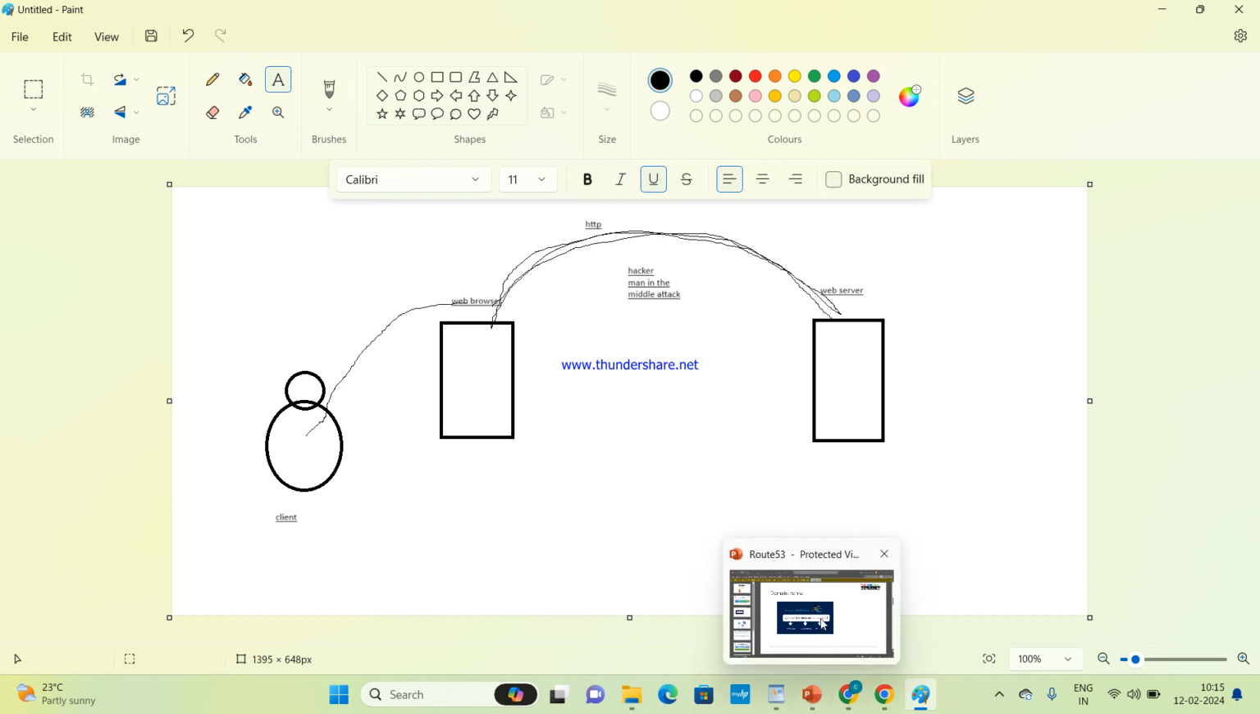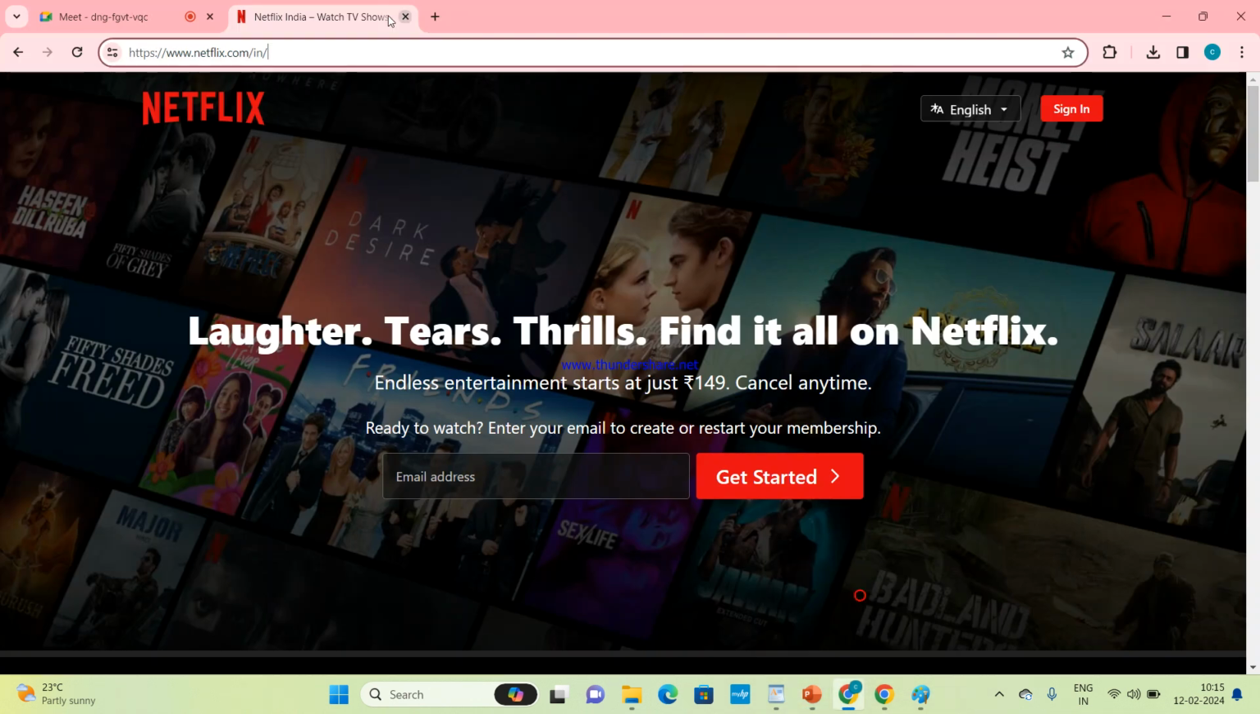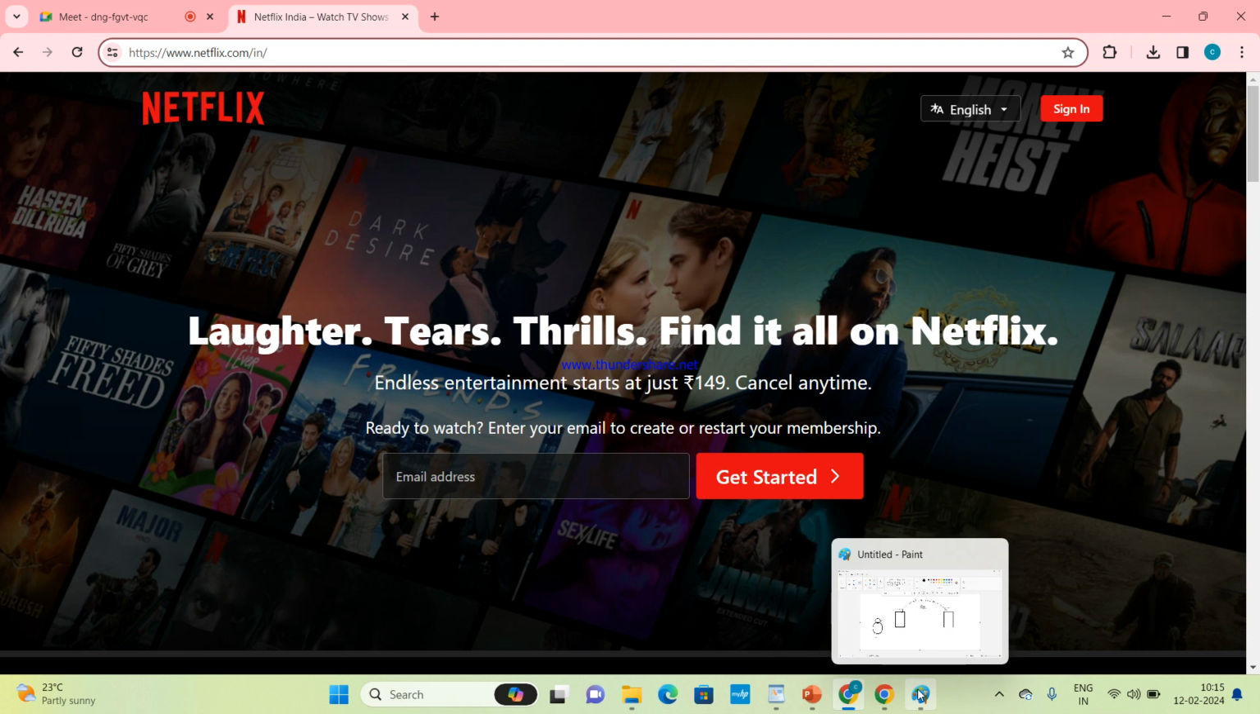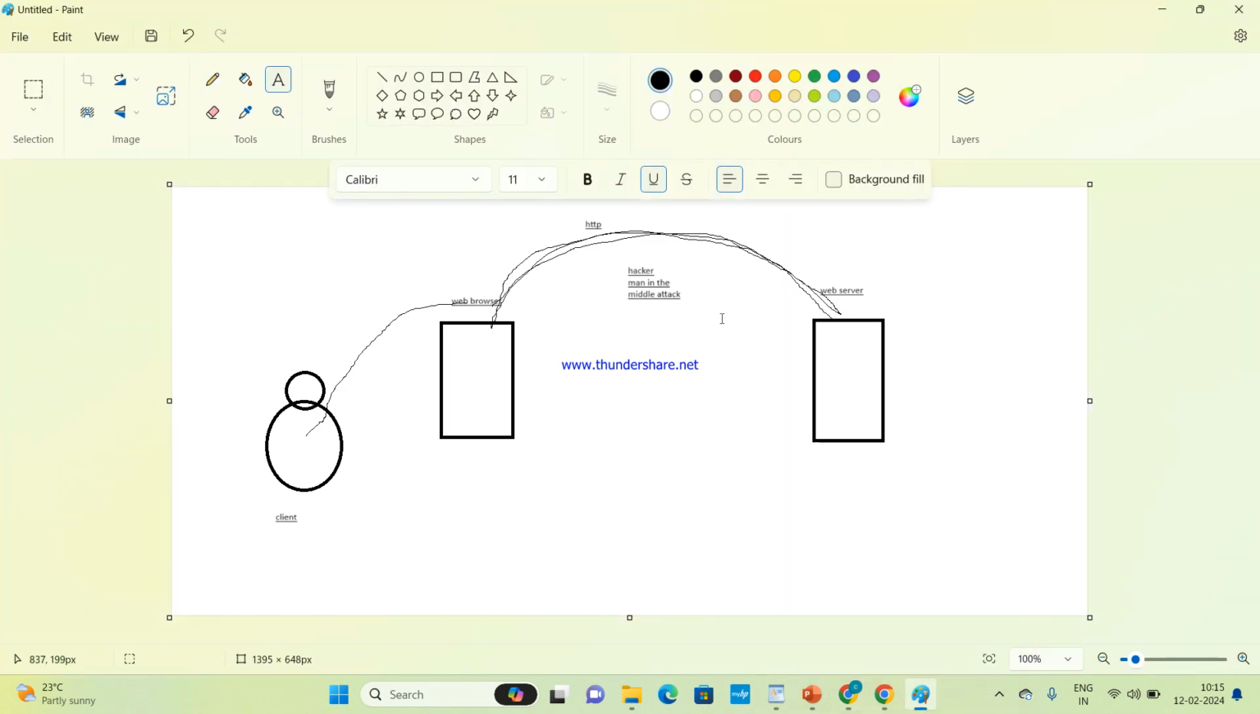For example, if I'm using Netflix.com and I use HTTP, then the hacker can hack the web contents. He can change the sign in page, or he can change this box. He can change anything here, because HTTP is not encrypted. Clear? So the S is secure. HTTPS is Hypertext Transfer Protocol Secure, the upgraded version of HTTP, which is more secure than HTTP.